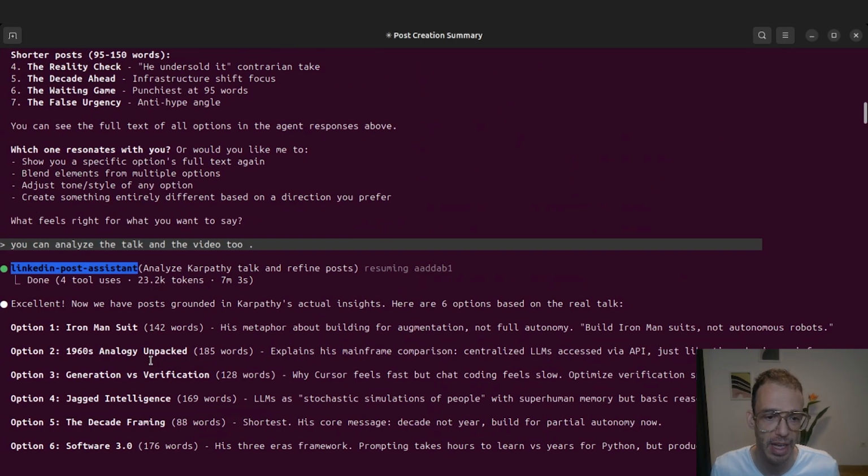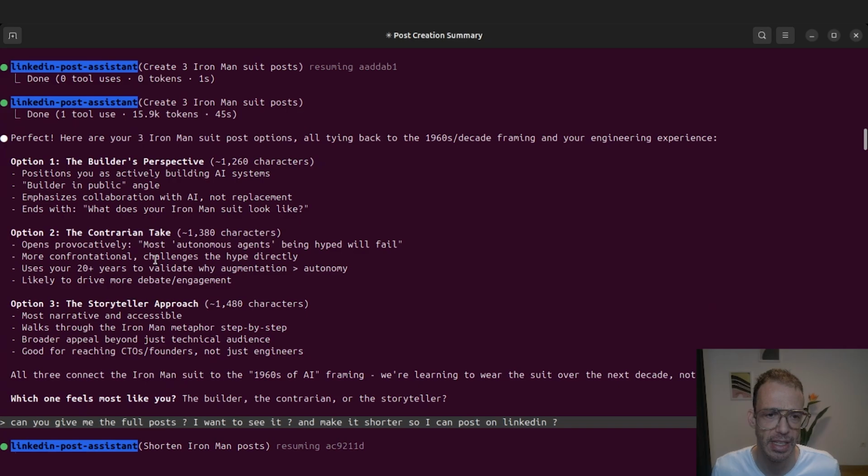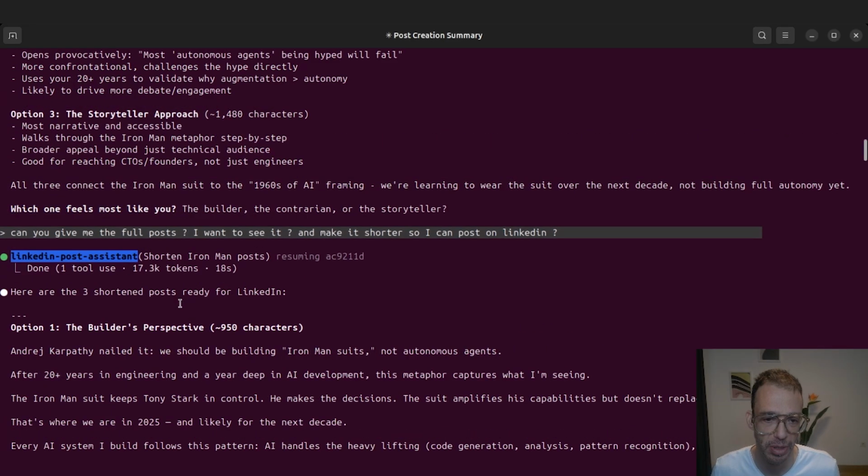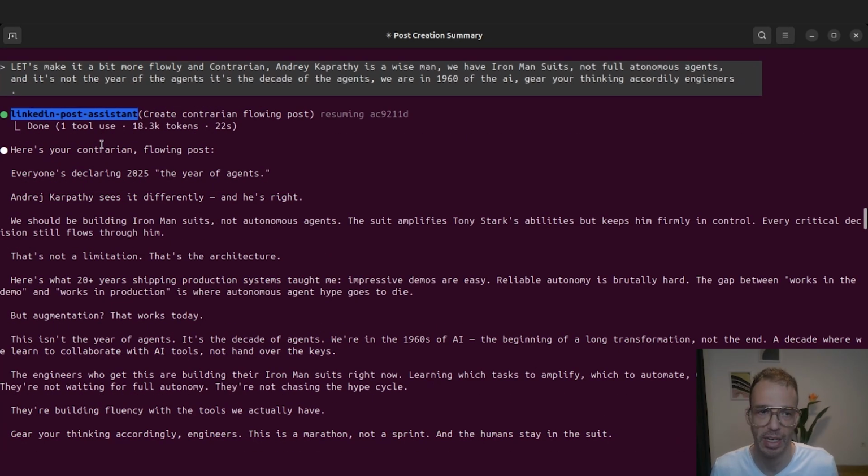Let's kind of go back for that. It's suggesting a bunch of things. It's suggesting some actual highlights and options. And then I see that it's actually suggested option 1, but I didn't love it. And this is where you kind of work back and forth with it. You kind of need to do that to really get the value. I'm asking it to give me the full post to see what it thinks through, to understand its reasoning and its thinking. I see the builder perspective, and I want to hone it in. I want to make sure that it flows a little nicer, and I prefer actually option 2 in this case. And I want to get a better sense, so I'm asking it to rewrite again.